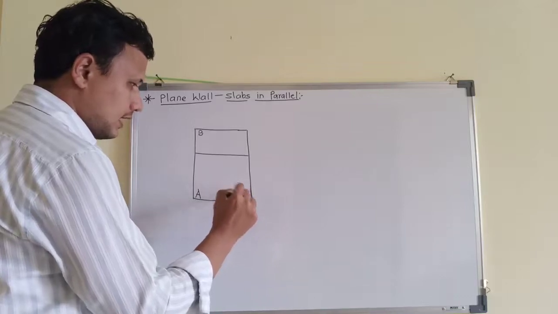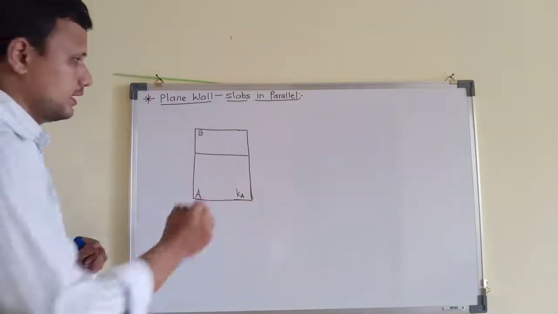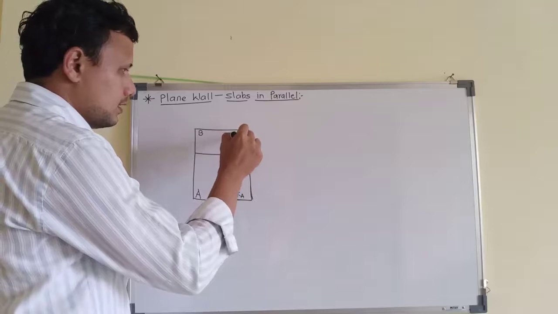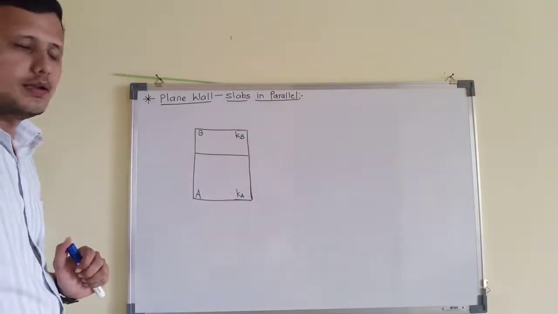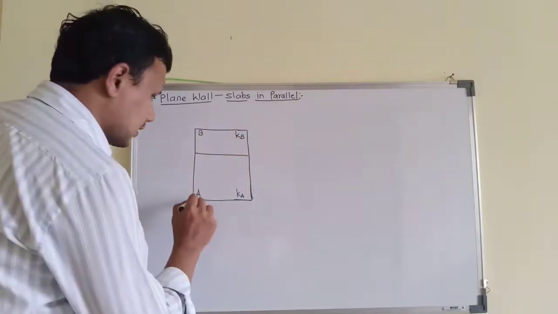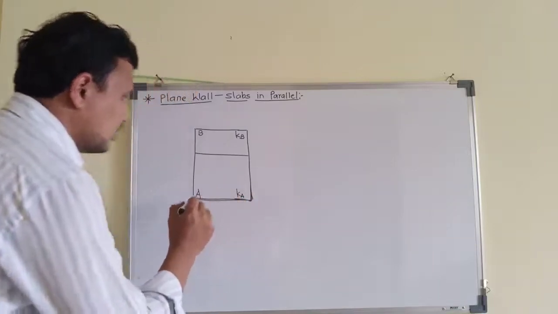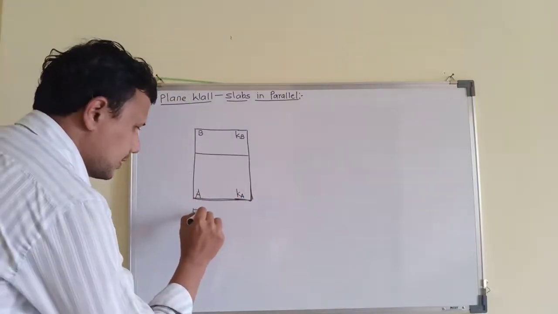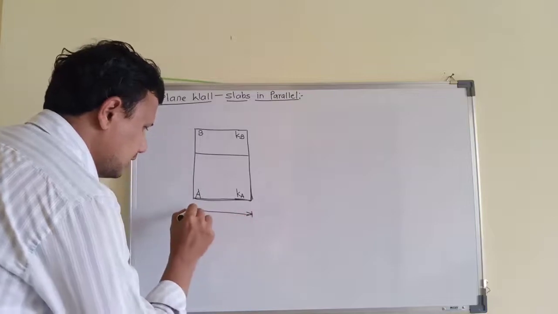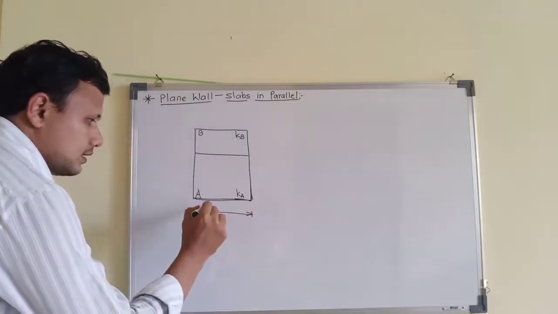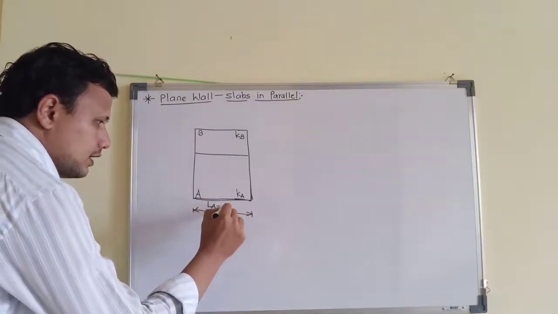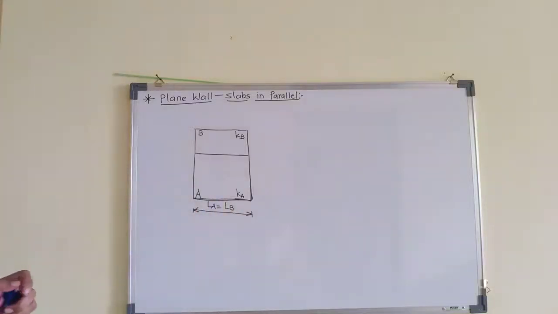Let us say Ka is the thermal conductivity of material A and Kb is the thermal conductivity of material B. But remember one thing, the thickness of both the materials will remain the same and it will be L only. That's why the thickness of material A will be equal to the thickness of material B.